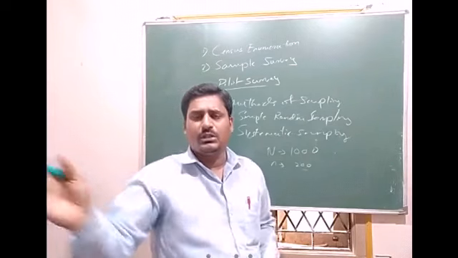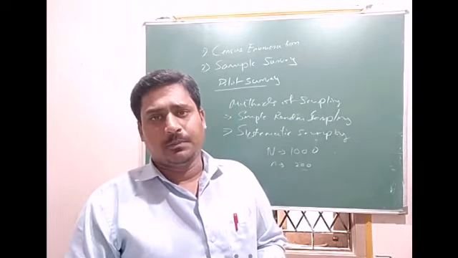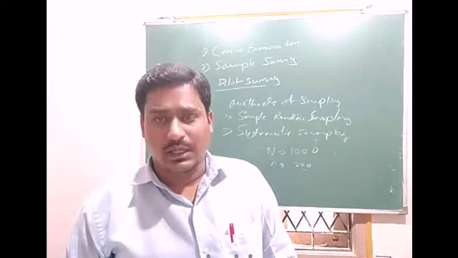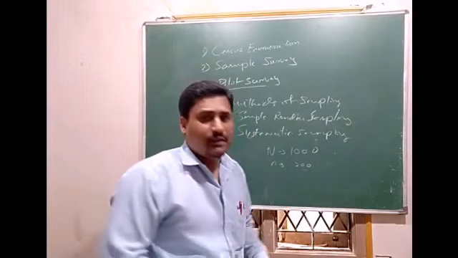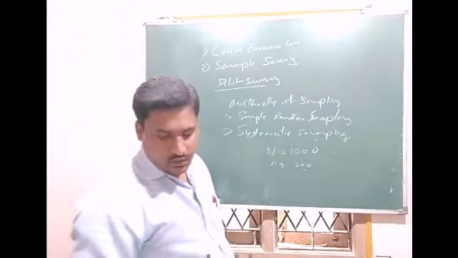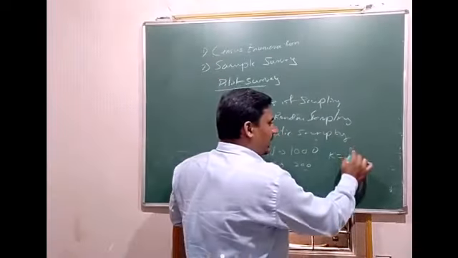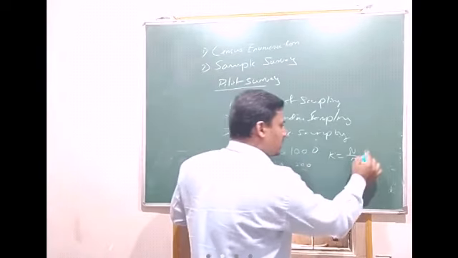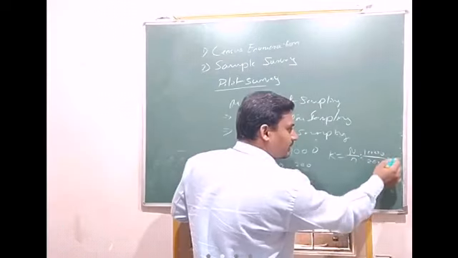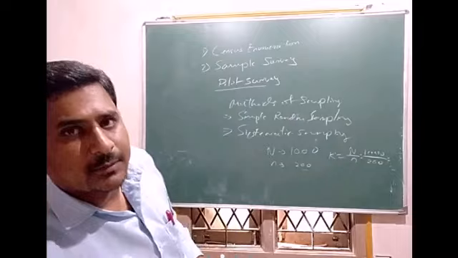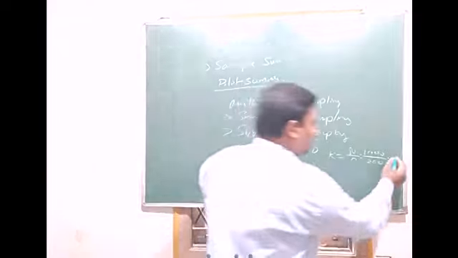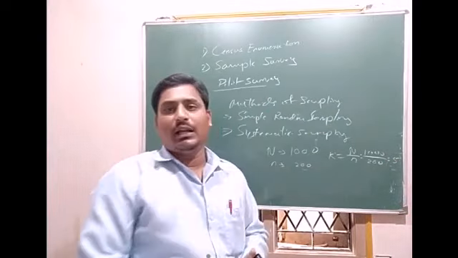Suppose I allot a roll number to all the students. If I select the first student, then after how many students will my next student come? Here we use a simple formula. We find the range, where k is equal to capital N divided by small n. So 1000 students are there, and among them I want 200 students to respond to my study. Then 1000 divided by 200 is equal to 5. So after every 5 students, I will collect the information.